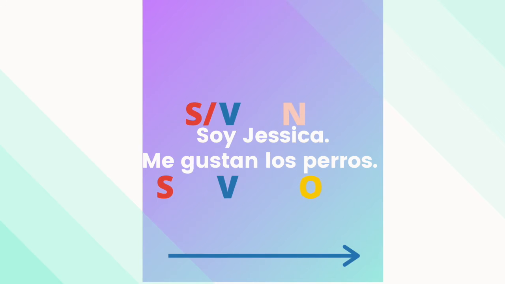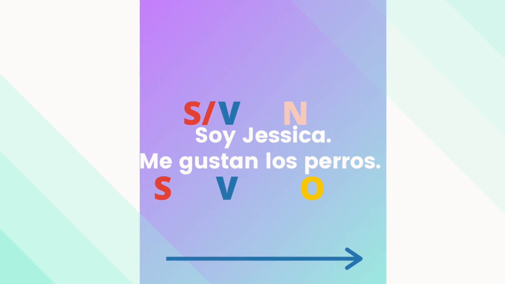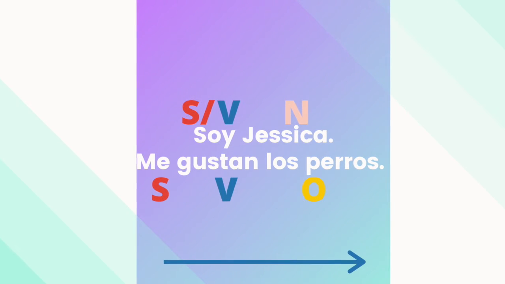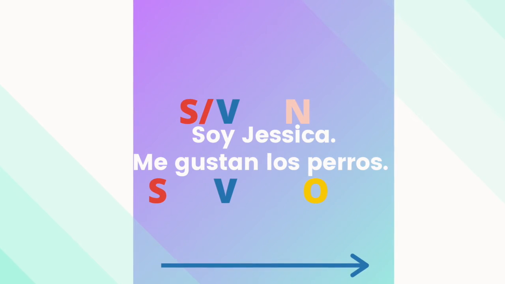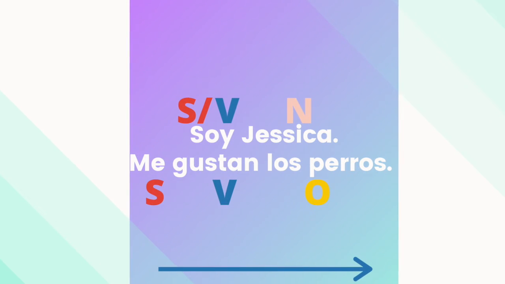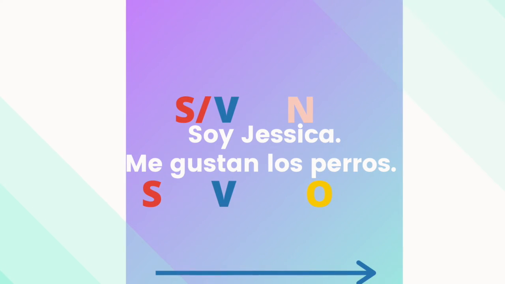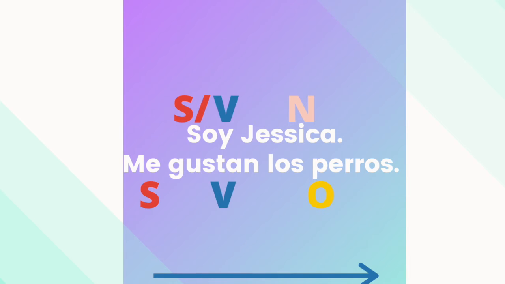Next is Spanish. Soy Jessica, and me gustan los perros. So of course, soy is the verb, and it kind of shows you the subject too. We have the noun Jessica. Then we also have me gustan, which shows subject and verb, and los perros, which is the object. For many of us, this is a more familiar second language or even first language, and the word order is the same: subject, verb, noun, or object. However, the verb is different because it changes based on the subjects.